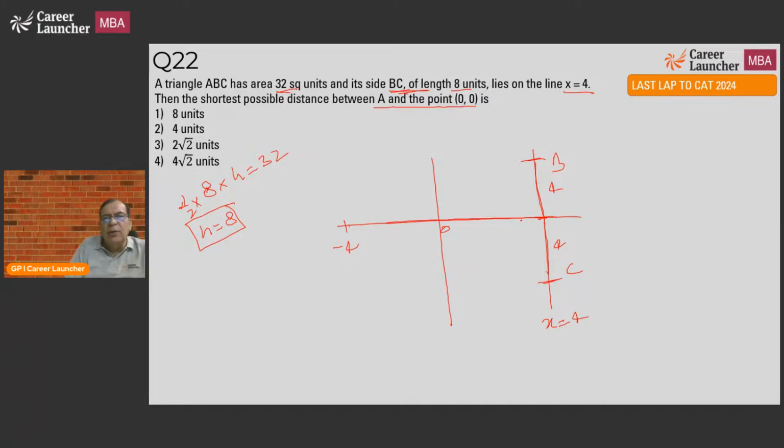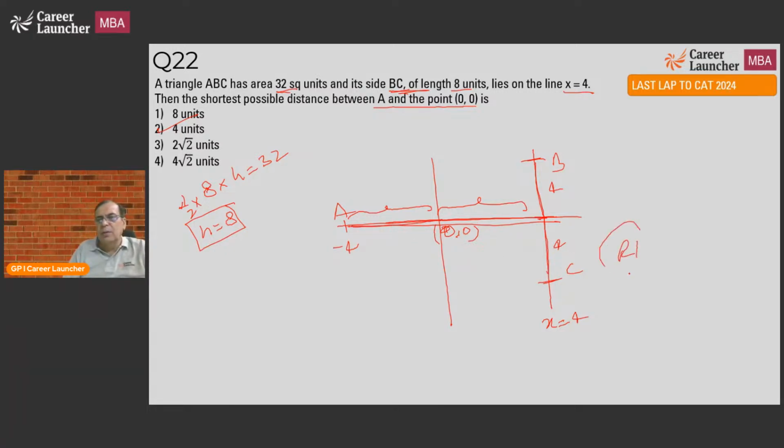So this has to be 8 units. So this is x equal to 4, so this is equal to 4, so this should also be equal to 4. So what is the shortest distance between A and (0,0)? A and (0,0) will be 4. So this distance is 8, this distance is 4. Draw a simple figure and the answer shows up.